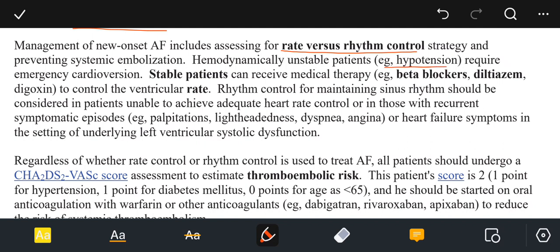Hemodynamically unstable patients, for example hypotensive, require emergency cardioversion. Stable patients can receive medical therapy, for example beta blockers, diltiazem, to control the ventricular rate. Rhythm control for maintaining the sinus rhythm should be considered in patients unable to achieve adequate heart rate control or in those with recurrent symptomatic episodes, for example palpitation, lightheadedness, dyspnea and angina, or heart failure symptoms in the setting of underlying left ventricular systolic dysfunction.